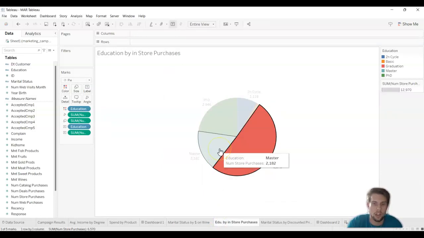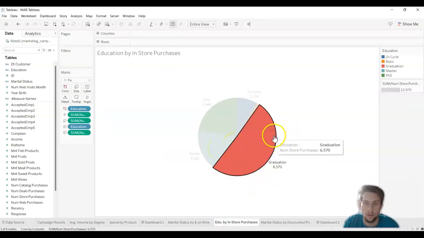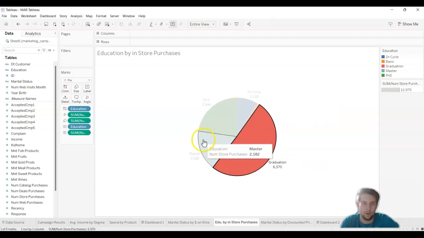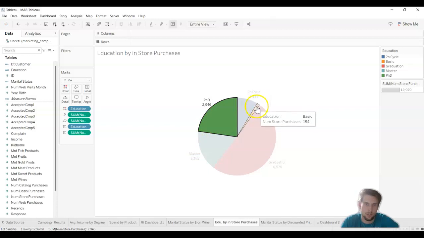And now if we go to education by in-store purchases, on a total amount, graduation students take up half of that whole category. Then we got a third here with the masters, PhD as well, just above that, and the sliver of basic and second cycle takes up the rest.